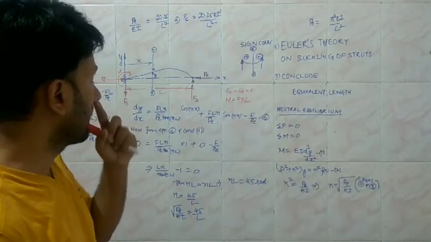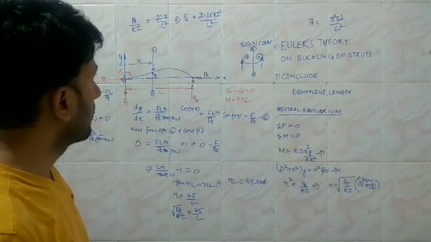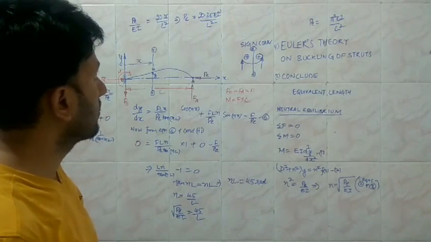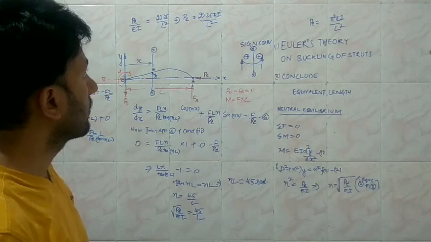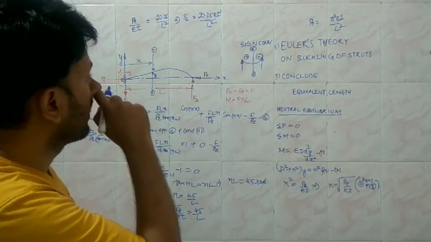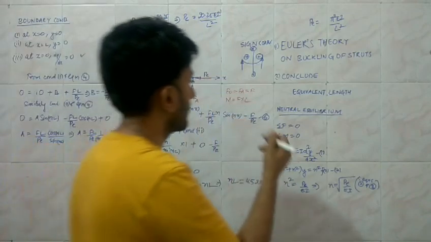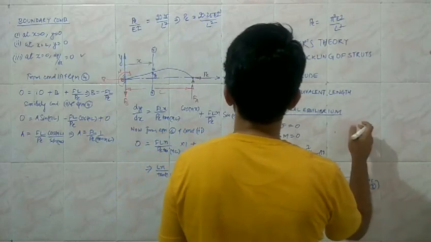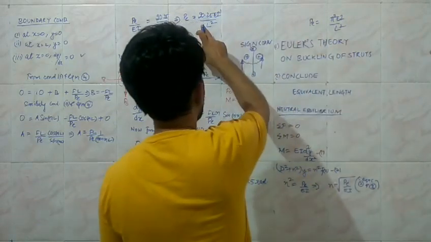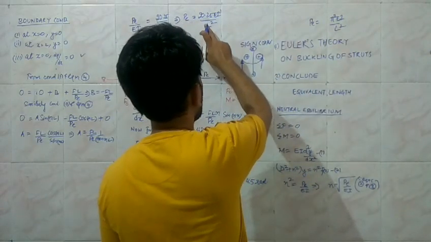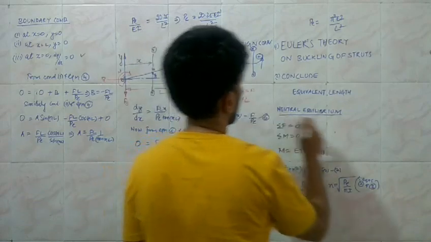So let us relate it. Say I need to find out the value of pi square over here. So let us divide it, so that I am able to find out how many pi squares are there in 20.25.